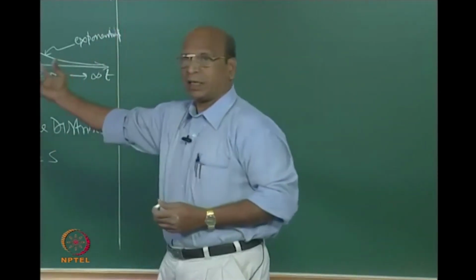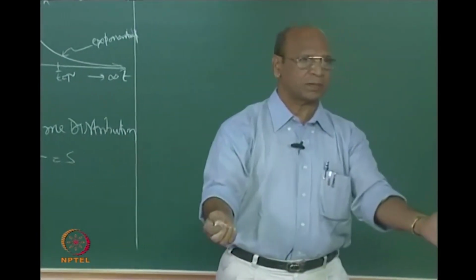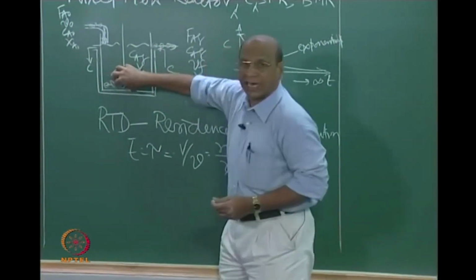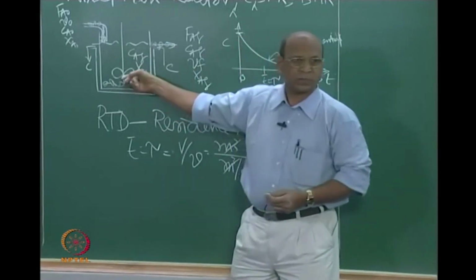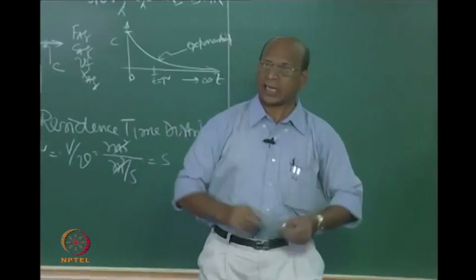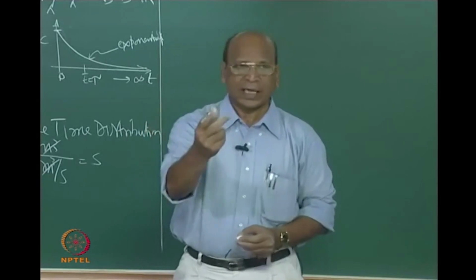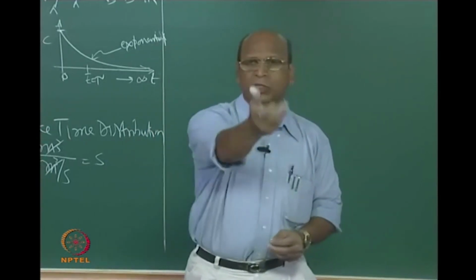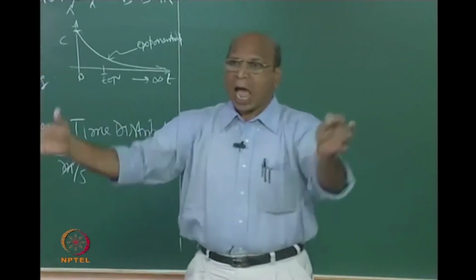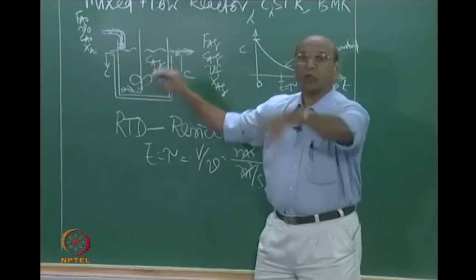You look at the reactor, you will have again 0 to infinite distribution. Why? That is the definition of perfect mixing. I measured here 0 to infinity, but even if I look at inside, because this is a true reflection of inside, also I will find pockets with 0 to infinite residence time distribution. So, then in the particle which has entered just 1 minute back, conversion may be 10%, in another one 50%, another one 40%, another one 60%, average of all that is coming here. That is what you see.